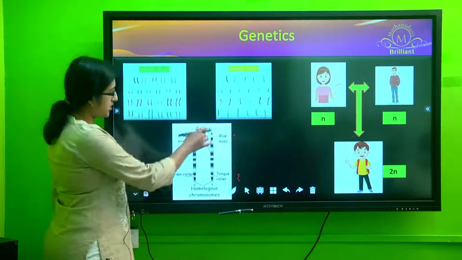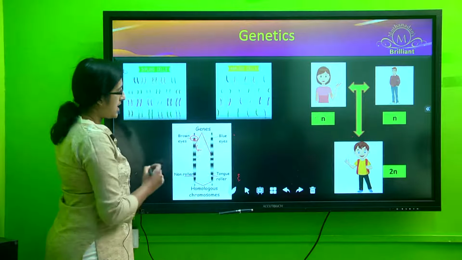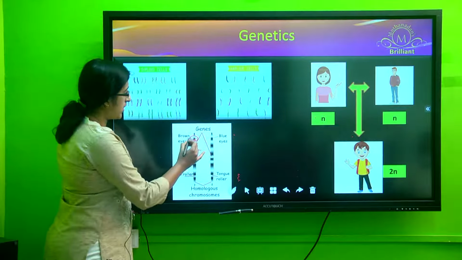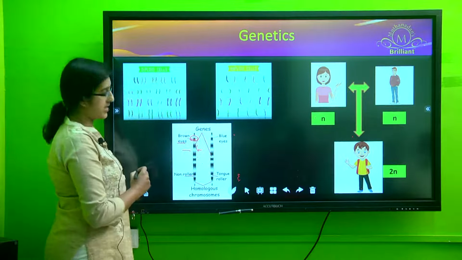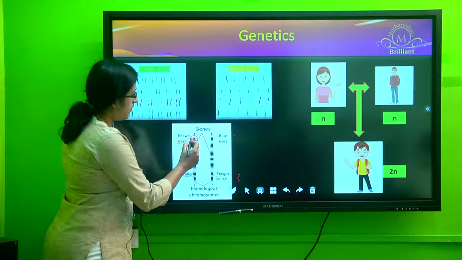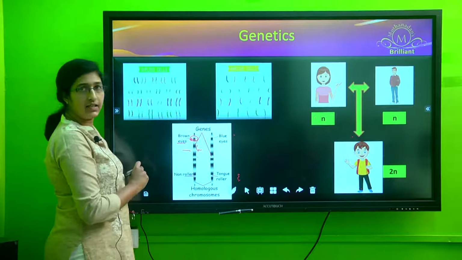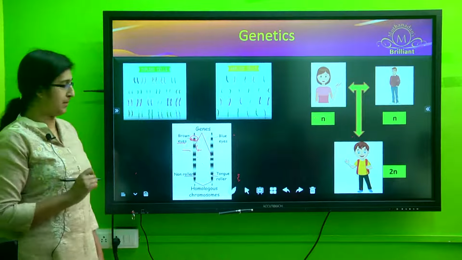So if you see in a chromosome, each point in this chromosome is for a gene. This point here shows the gene for the color of the eyes. So you will have a particular point along the chromosome where the gene for eye color is located. This particular point is what you call the gene locus.